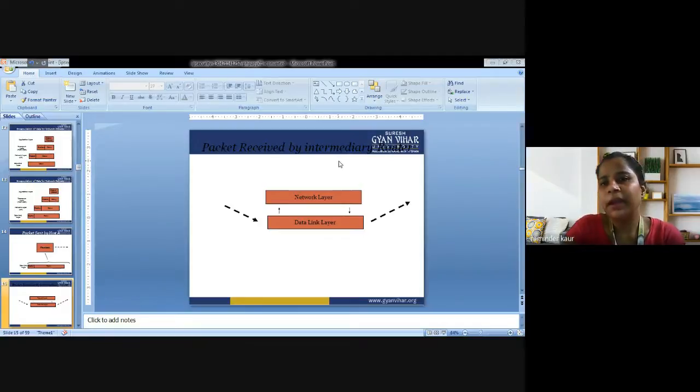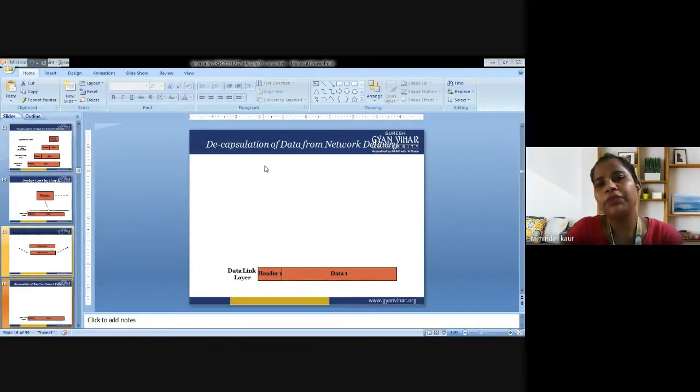The packet is received by intermediary routers. That could be at the network layer. It is being sent to the intermediate router, which acts as an interface between the layers. So that is the network layer. Data is exchanged, that is why the communication is bidirectional. Either it is going or it is receiving, sending, incoming data and outgoing data.